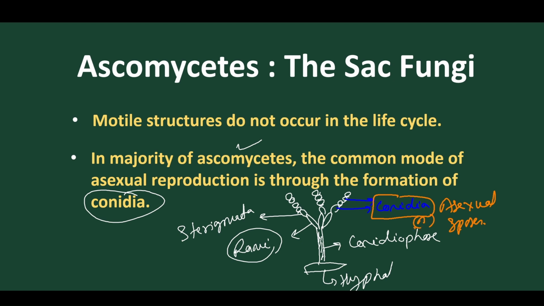Got it? And these asexual spores are produced on a stalk-like structure that is called the conidiophore. And the conidiophore contains the first branching, that is called rami. From rami, small branchings are present, and these are called sterigmata. And from sterigmata we find the conidia present. And when these conidia get matured, they get dispersed and give rise to new individuals.